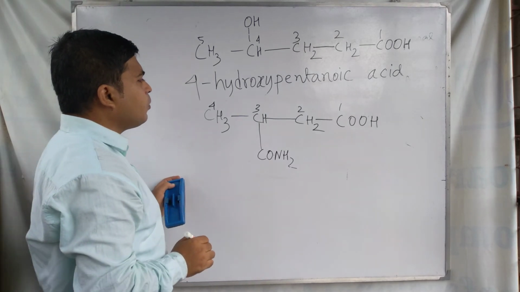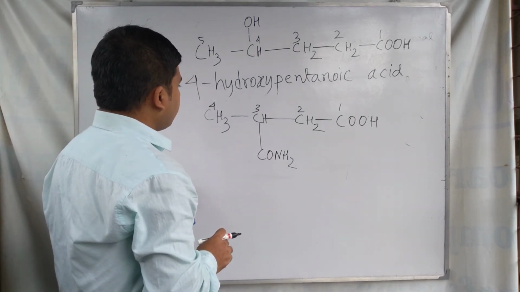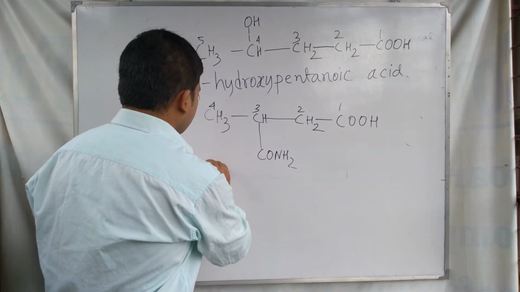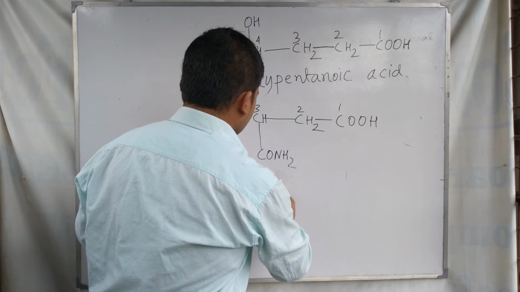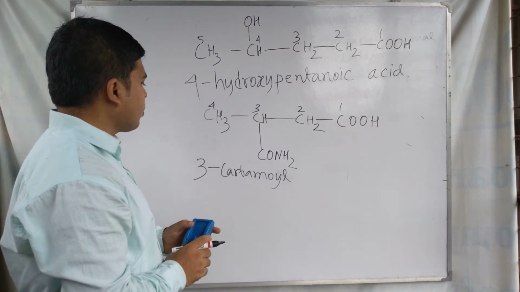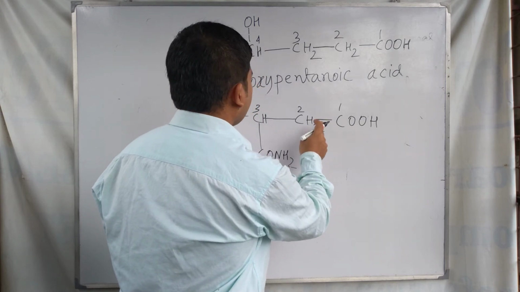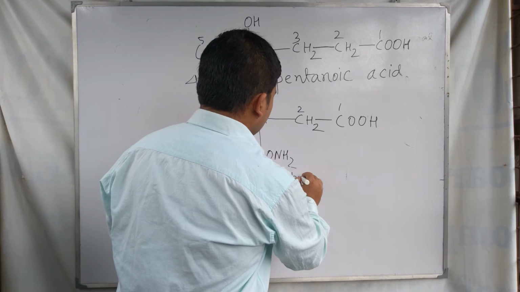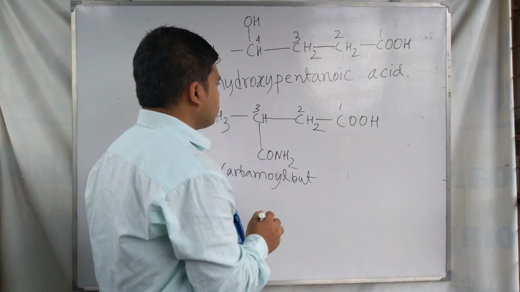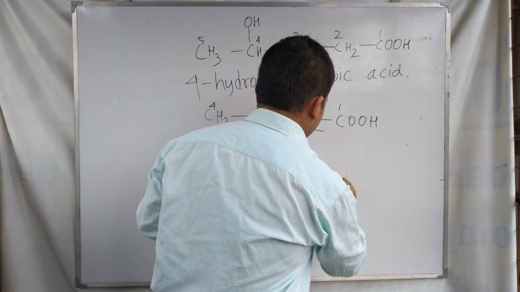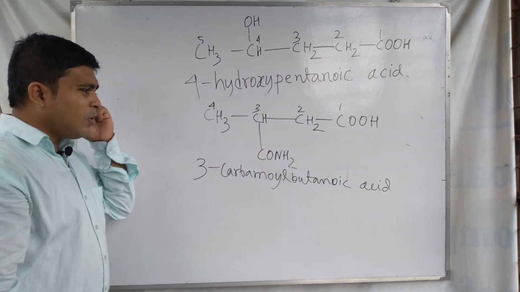The 3 position is occupied by carbamoyl. So write 3-carbamoyl, then the root word: 1, 2, 3, 4, four carbons are present, so but, then anoic acid, butanoic acid. 3-carbamoyl butanoic acid.